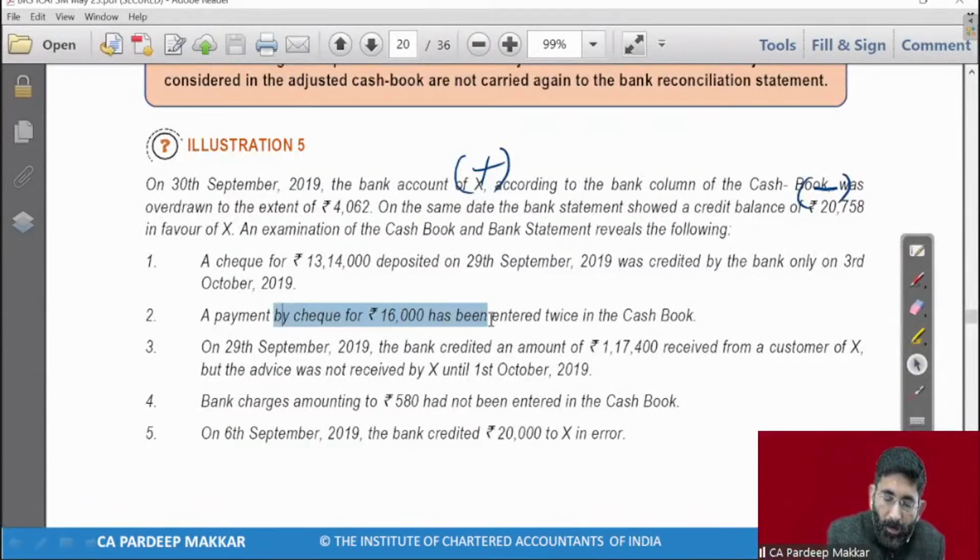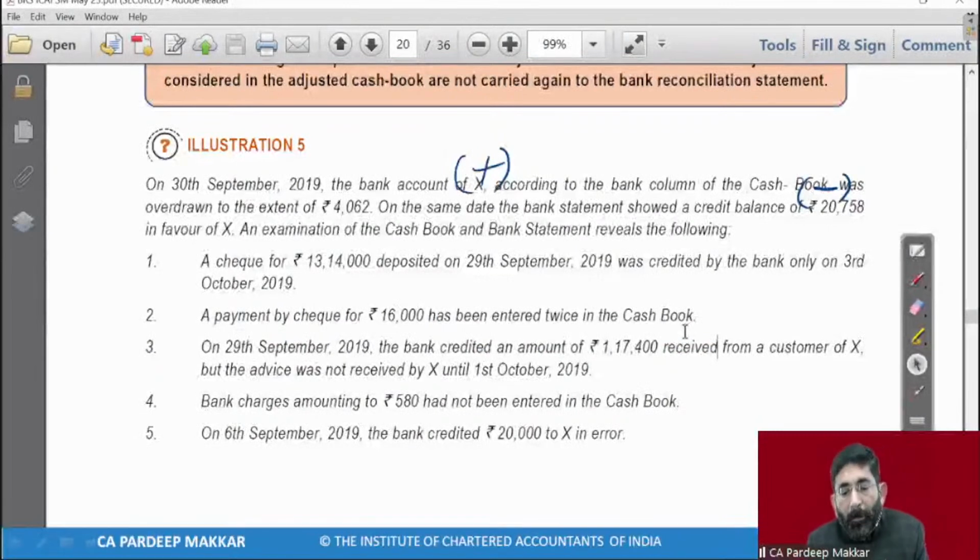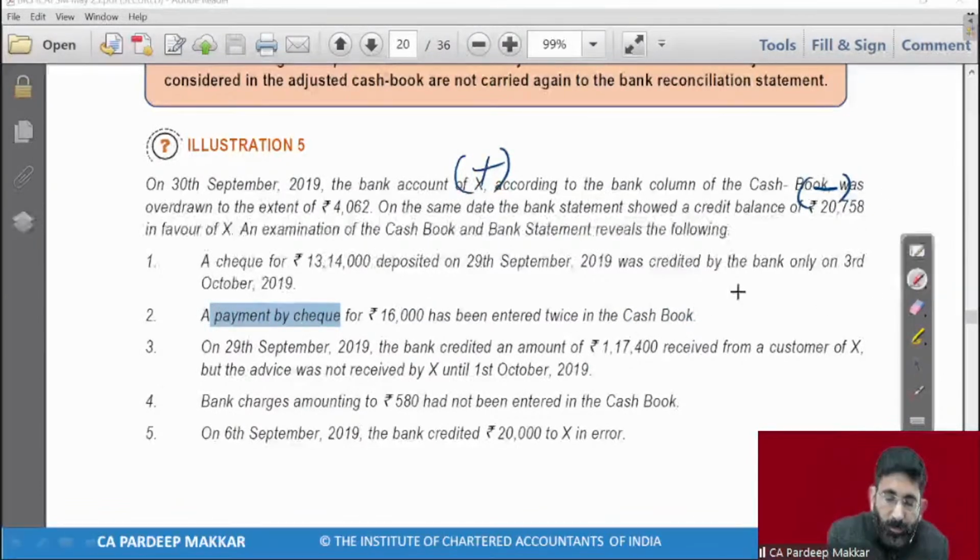Check payment by check for rupees 16,000 has been entered twice in cash book. So this amount of rupees 16,000 entered twice in cash book. अब वो सारा भूल जाओ BRS वाला point. अभी BRS के लिए BRS में जब जाएंगे तब सोचेंगे. Just restart your mind, refresh your mind कि भैया 16,000 wrongly entered twice in cash book. Payment करी है. We have made a payment of rupees 16,000. So what we have done? We have wrongly deducted twice.